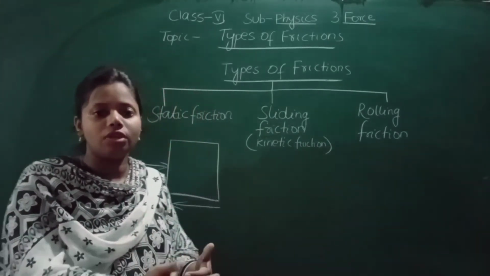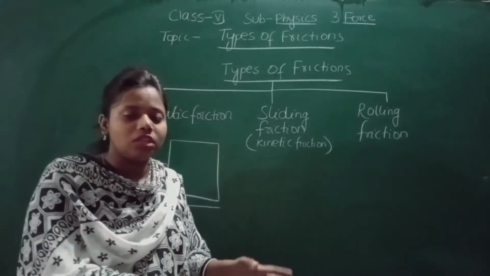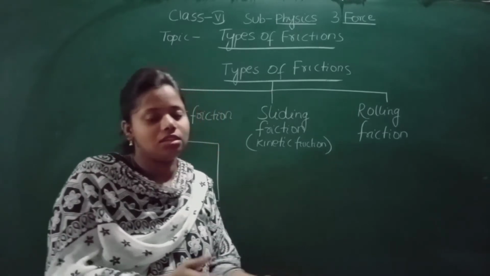In static friction, it will try to prevent the movement. But in sliding friction, you can easily slide. Sometimes you slide so many things, the boxes and all, and it is easy to slide.